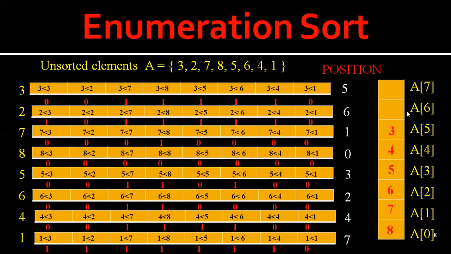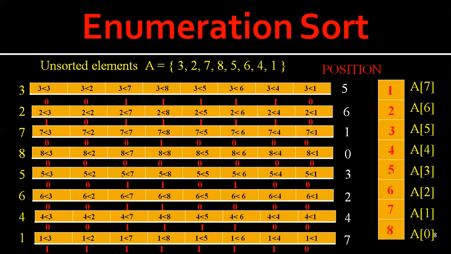And at the sixth position, we have 2. And at the seventh position, clearly you can see it is 1, so we fill it with 1. So now my array is in sorted order. This is how we are going to do the enumeration sort.